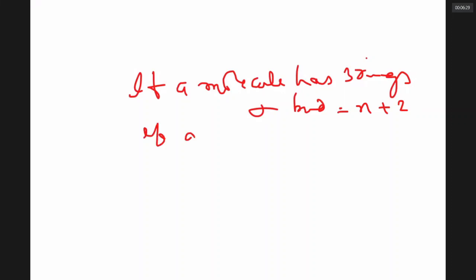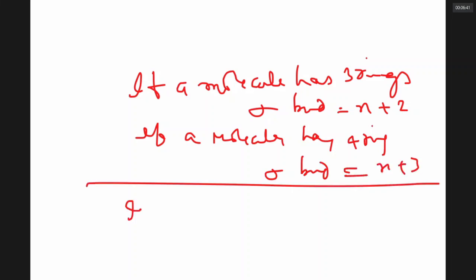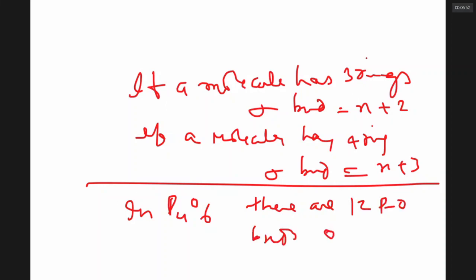If a molecule has 4 rings, sigma bonds is equal to the number of atoms plus 3, and so on. In P4O6, there are 12 PO bonds, and 0 PP bonds. There are no PP bonds.